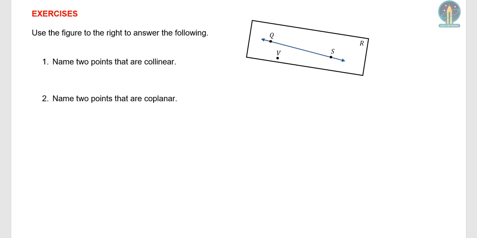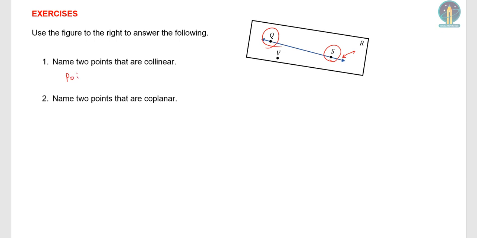We spoke about collinearity, and said that it has to be any 2 or more points that fall on the same existing line, not on a hypothetical line that you can draw at any point. So they have to fall on an existing line. Here, what is the only existing line? Well, it's this line. What 2 points happen to fall on this existing line? Well, Q and S, right?